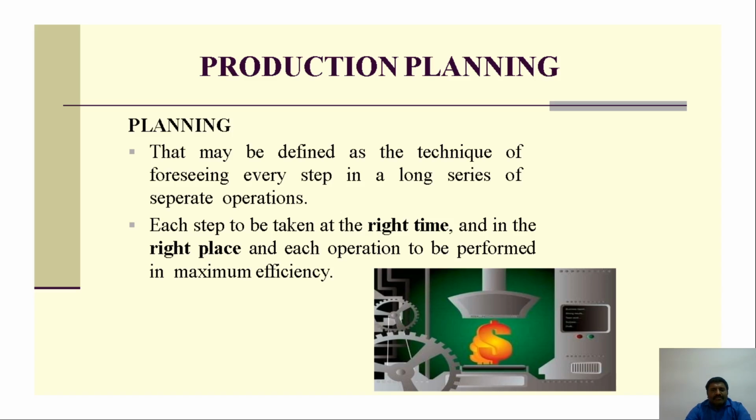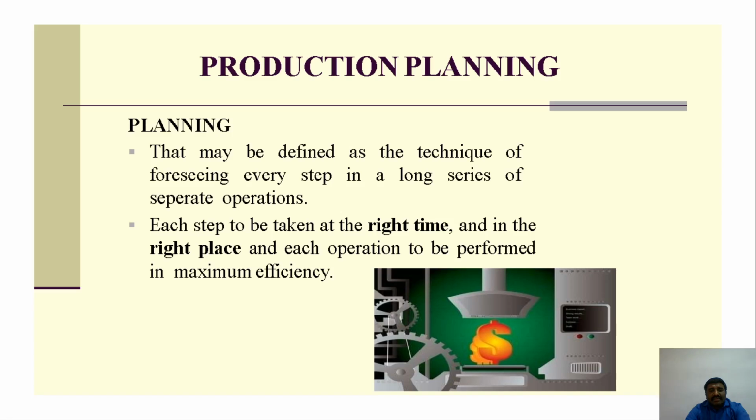Production planning may be defined as a technique of foreseeing every step in a long series of separate operations, each step to be taken at the right time in the right place, and each operation performed at maximum efficiency. The dollar sign here is the cost. If you are producing at a wrong time and wrong place, everything will be wrong.